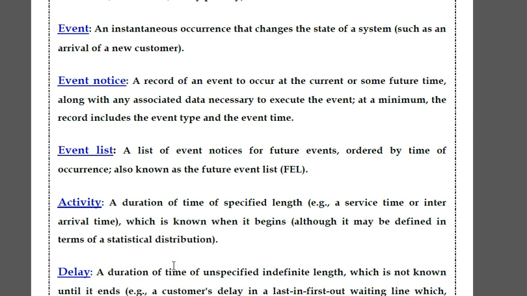Okay, activity. What is activity? A duration of time of specified length. For example, in the banking system, a service time or inter-arrival time. In that particular bank system, what is the activity done? Service or inter-arrival time. That is the activity, whose length is known when it begins, although it may be defined in terms of a statistical distribution.